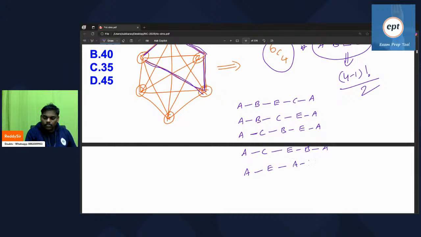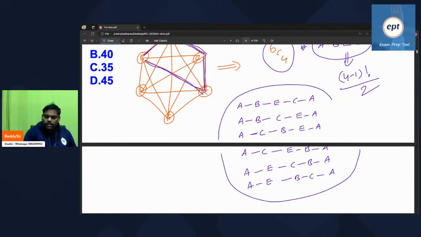A, B, sorry, E, B. I think C, B, and A. Next one, A, E, right? B, C. So like that, 3 factorial. 4 minus 1 means 3 factorial, 6 people. These all are 6 people.